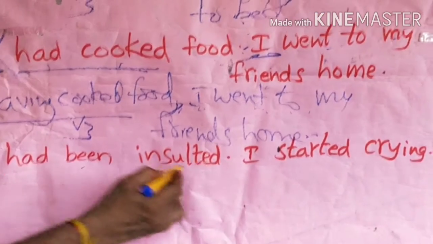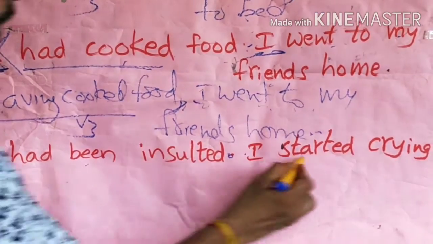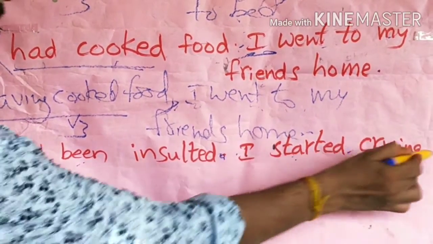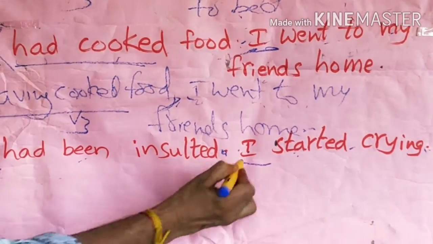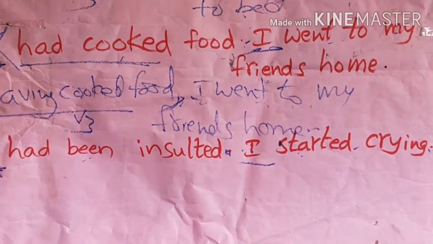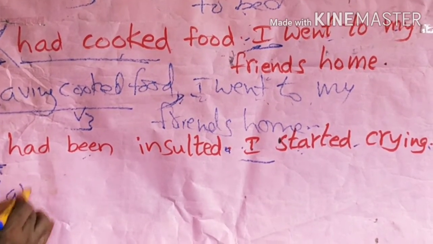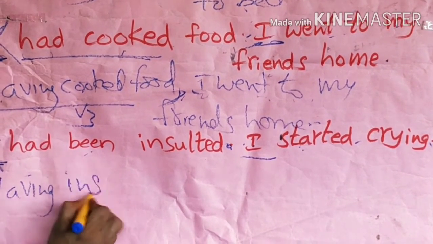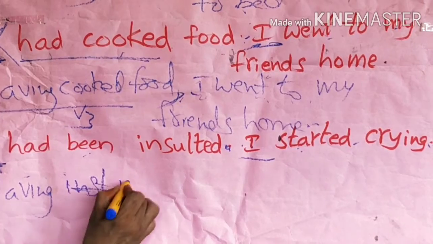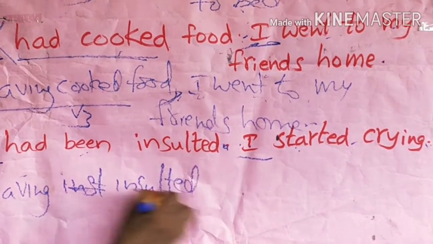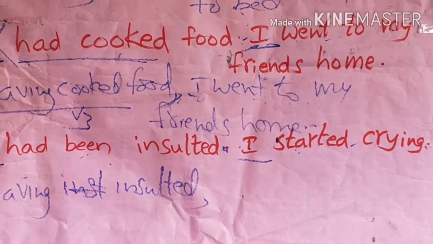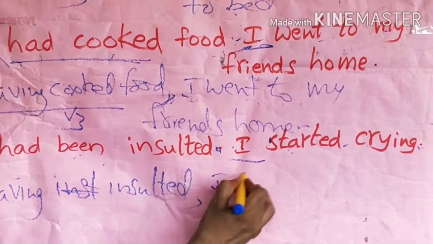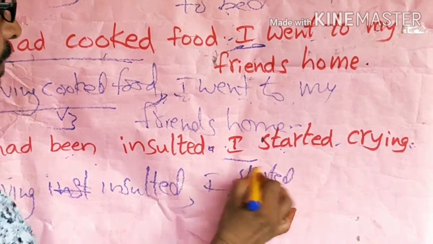I had been insulted, full stop. I started crying. Here subjects are the same, so we should remove the first subject. Start the sentence with having plus verb 3. Having insulted, comma, I started crying.